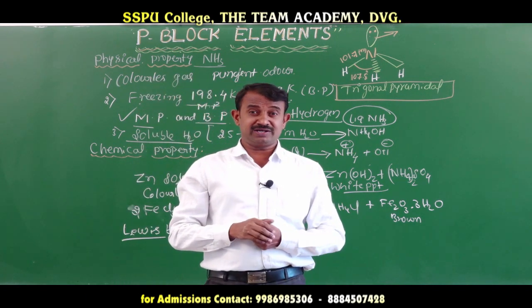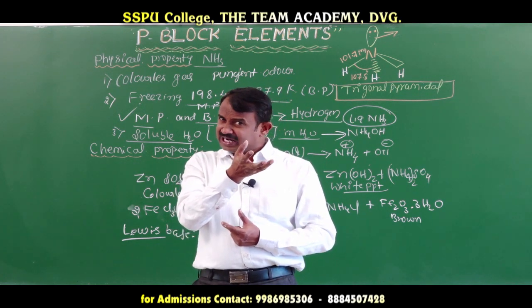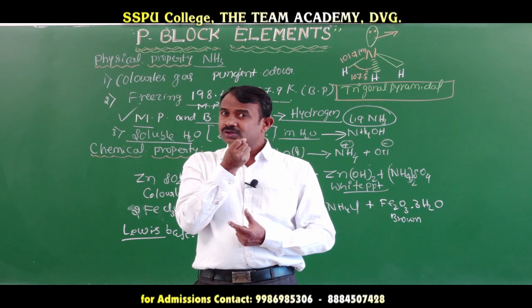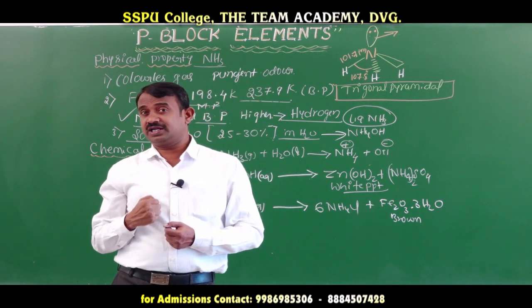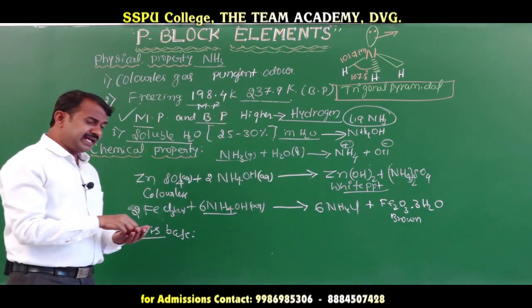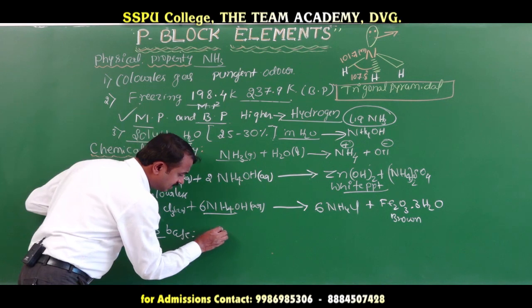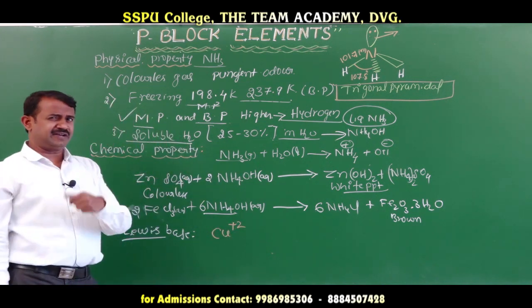Coordination compound, what does it tell us? The central metal atom has a tendency to attract electrons from the ligand and form a complex through a coordinate bond, that is important. If we take copper, Cu2+, for example, copper sulfate.